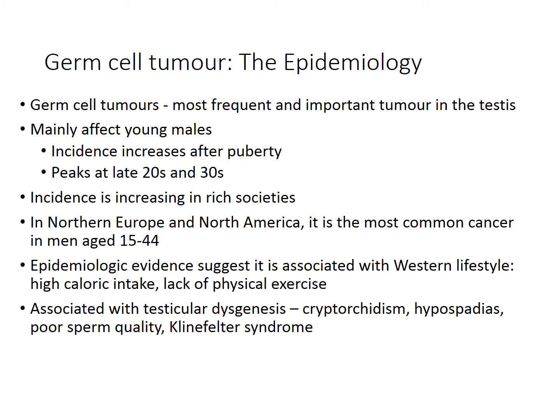The incidence is increasing in rich societies. In Northern Europe and North America, it is the most common cancer in men aged 15 to 44. Epidemiologic evidence suggests it is associated with Western lifestyle, with high calorie intake and lack of physical exercise. It is associated with testicular dysgenesis, cryptorchidism, hypospadias, poor sperm quality, and Klinefelter syndrome.